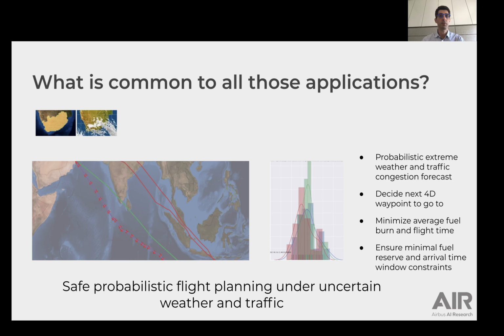Our second application is a probabilistic flight planning problem under uncertain weather and traffic conditions. Given a set of ensemble weather forecasts for the day and different traffic predictions built from historical weather-dependent statistical analysis, we must compute a flight planning policy that decides the next waypoint, altitude and speed of the aircraft in order to minimize the average fuel burn or flight time spent in hazardous weather areas. The policy must also ensure that the aircraft can land with a minimal safety fuel reserve and within a given time window so as to respect the airline's schedule.